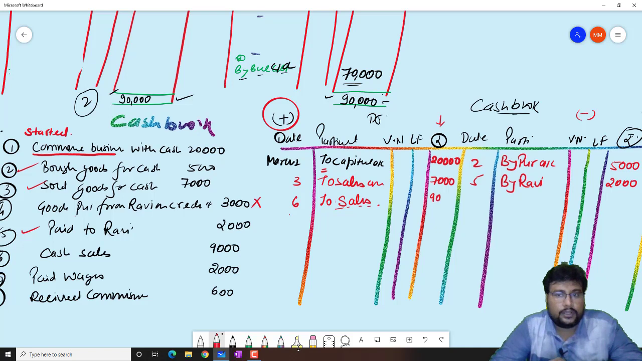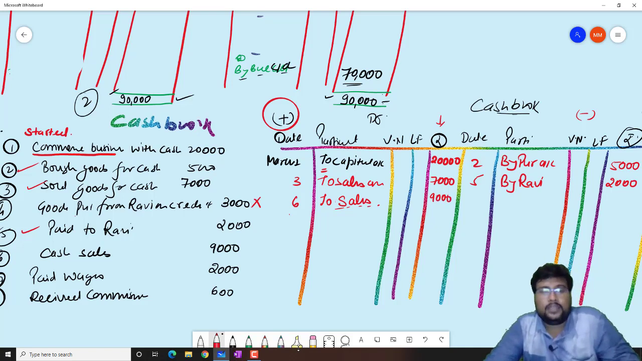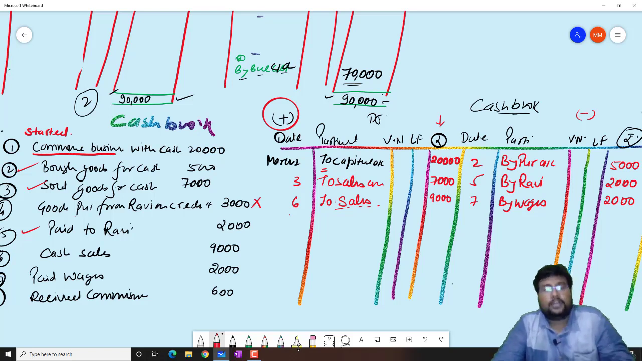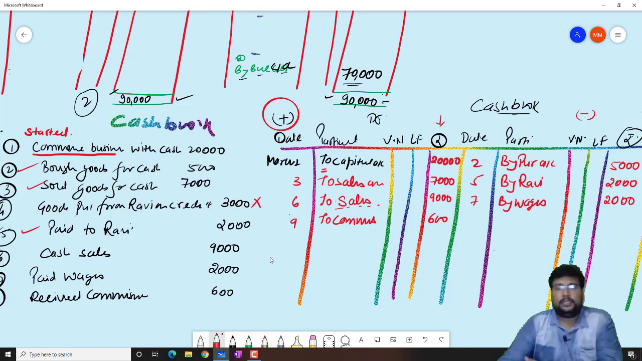How much? 9,000. Paid wages 2,000. You are paying the wages, beta. So 7, "by wages". How much? 2,000. Because when you are making the payment of wages, your cash will decrease because you are making the payment. Received commission. You are receiving commission. Transaction number 9. So received commission, it will be "to commission". How much? 600.